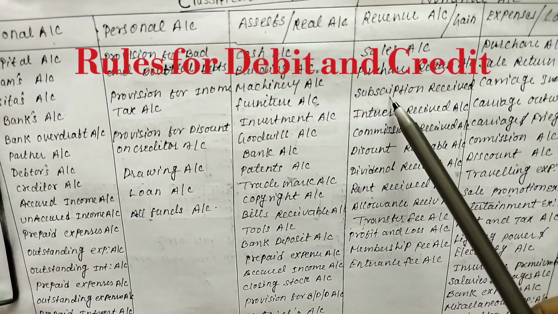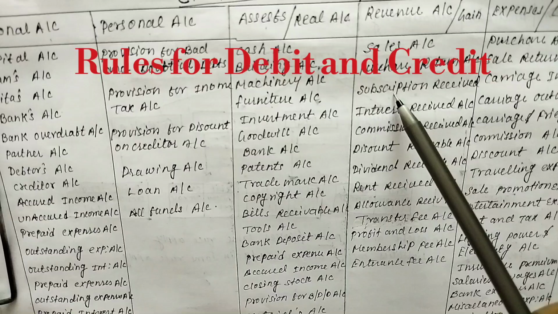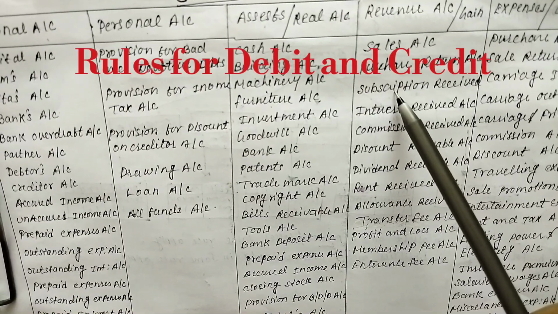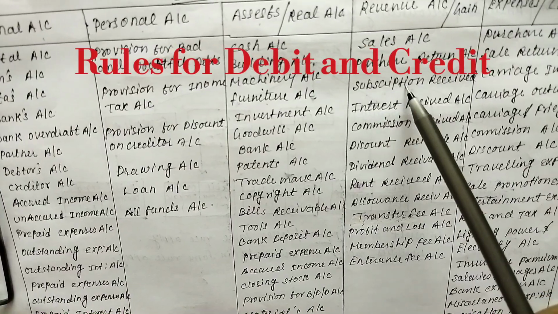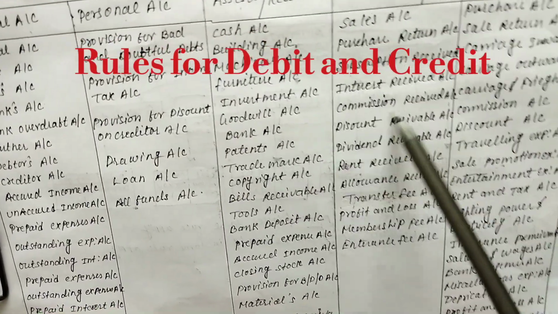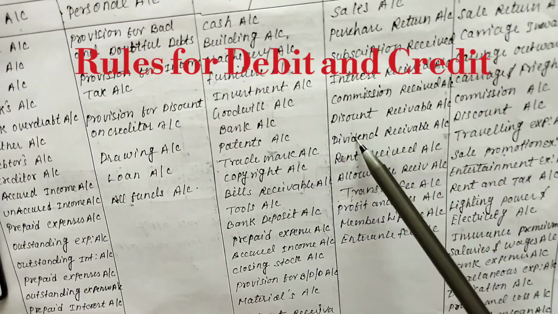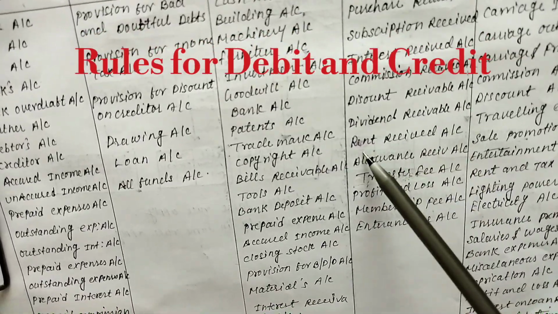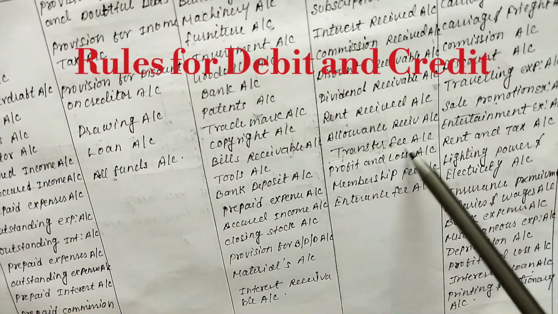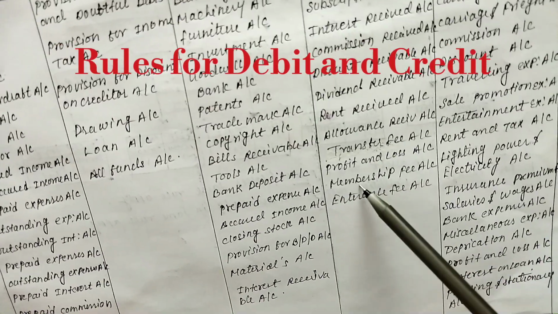Subscription. You have already heard it on YouTube also: subscribe to my channel. That is the subscription, same thing. Then there are subscription received, interest received, commission received, discount received, dividend from shares, rent received, allowance received, transfer fees, profit and loss, membership.